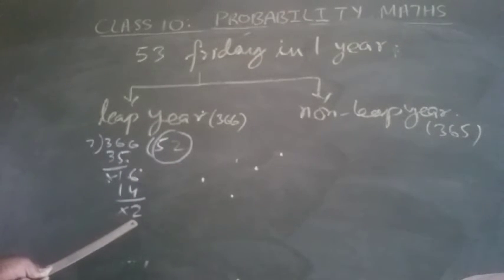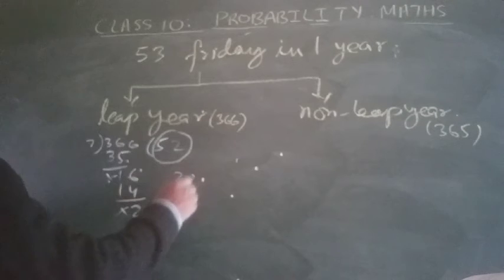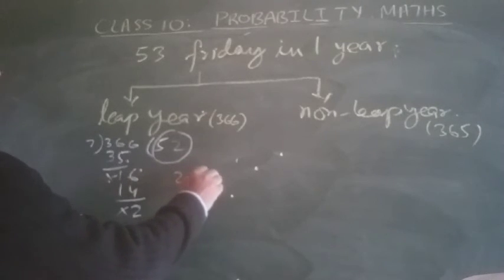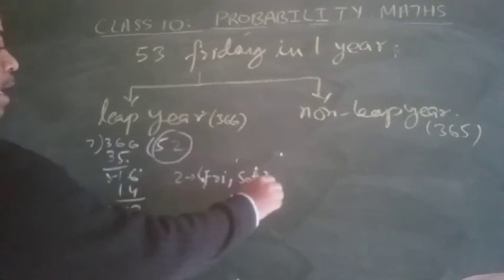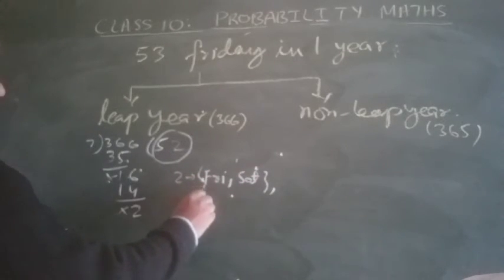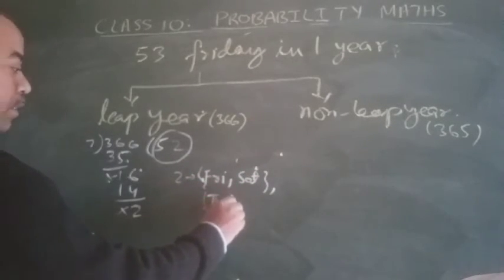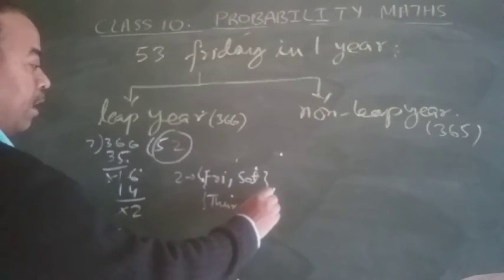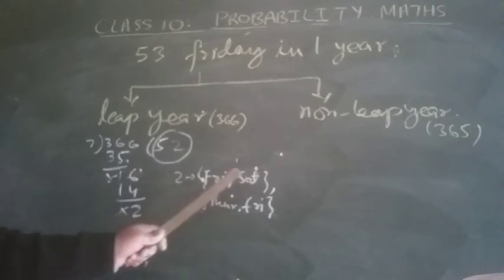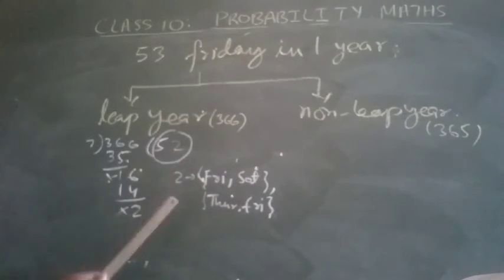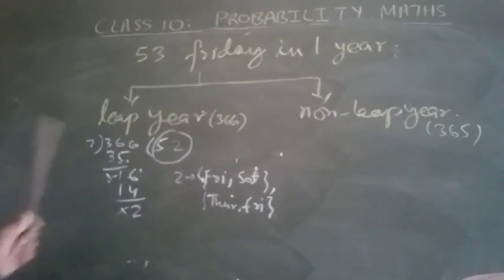In these 2 days, what is the probability of Friday coming? In 2 days, Friday has pairs: Friday, Saturday is one pair, and another pair is Thursday, Friday. So if we have to find the probability of 53 Fridays, either this one happens or that one happens, 2 different things out of 7 days.